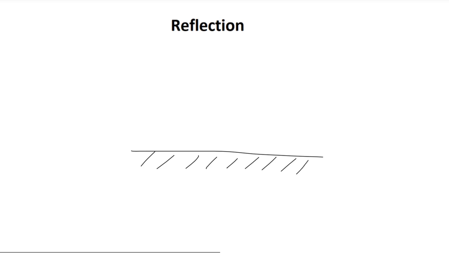Here I have a mirror represented by a black horizontal line, and I have light heading towards that mirror. In the last video, instead of drawing the complicated sine waves for the electric and magnetic oscillations that represent the light wave, I instead used wavefronts. In this video, as we are talking about light propagation, it makes more sense to instead use light rays. Light rays are simply arrows where the direction of the arrow represents the direction of the light wave, the direction in which the light wave is propagating. Therefore, in this case, this blue arrow on the left represents a light wave heading towards the mirror.